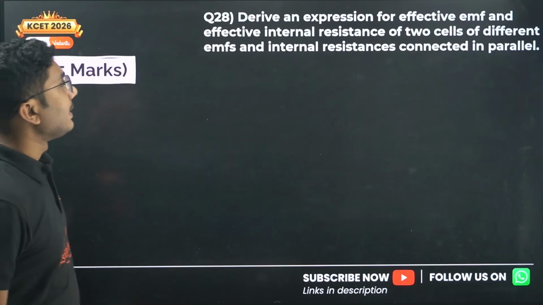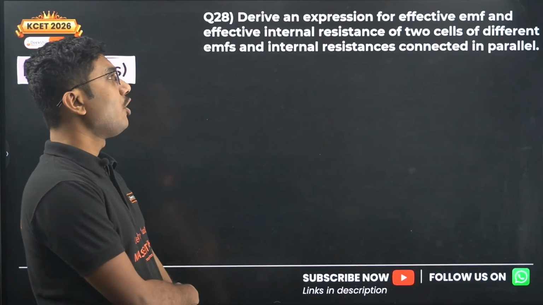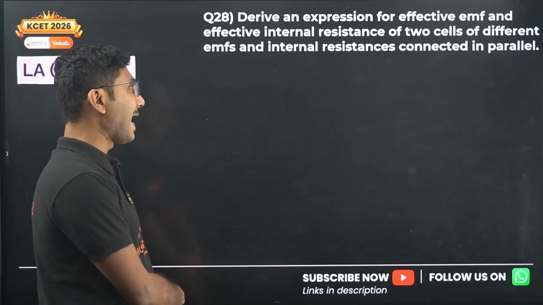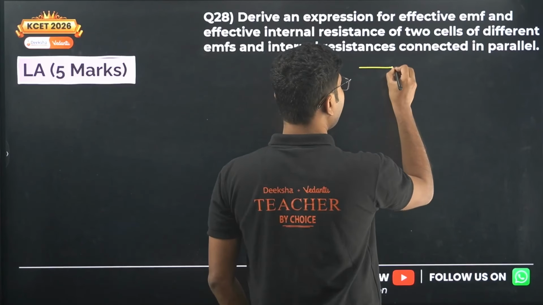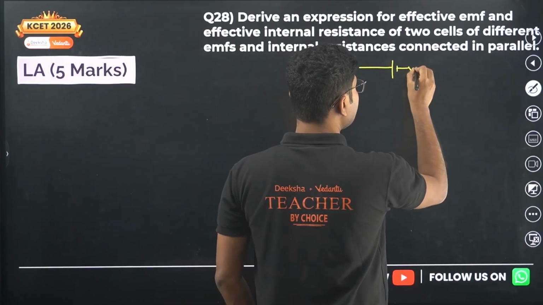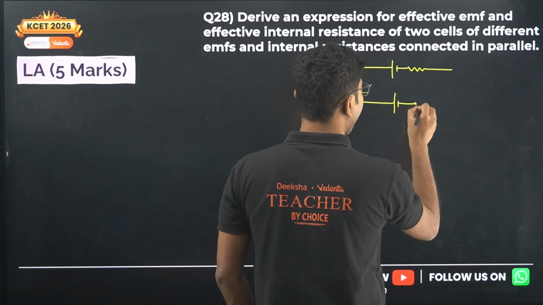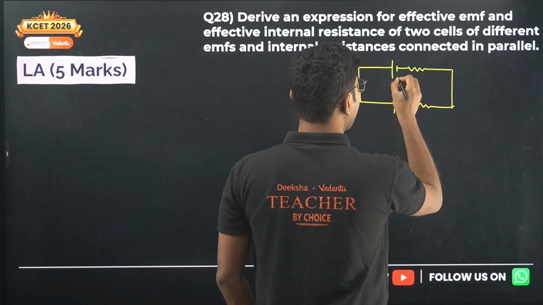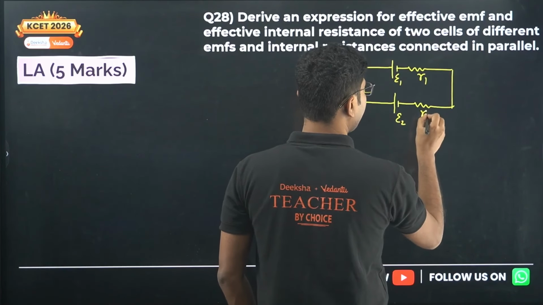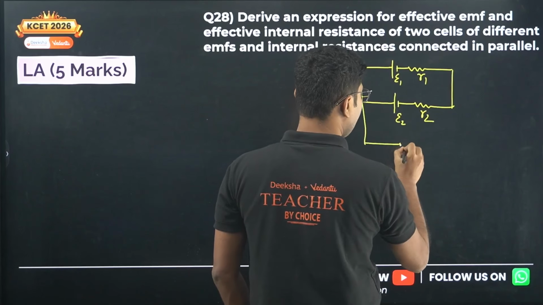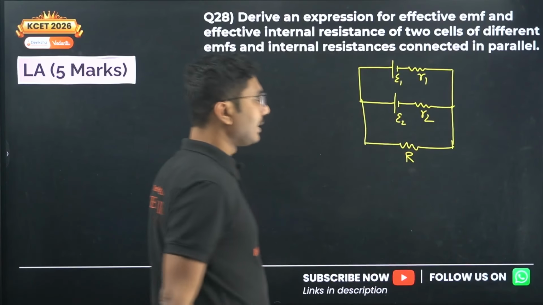Next, move on. Derive the expression for effective EMF and effective internal resistance of two cells of different EMFs and internal resistances connected in parallel. So here we have two cells connected in parallel: epsilon 1 R1, epsilon 2 R2, and because they are connected in parallel, the equivalent resistance in question should be connected in parallel as well.